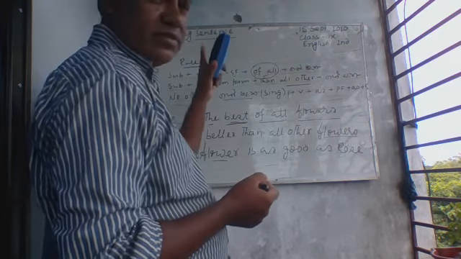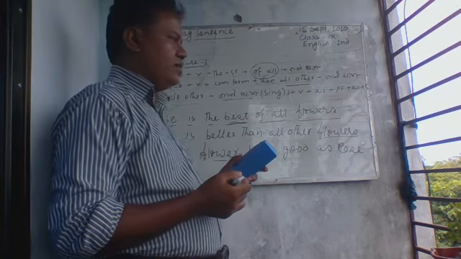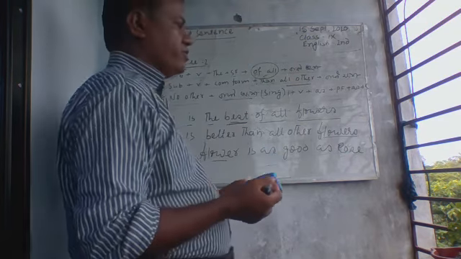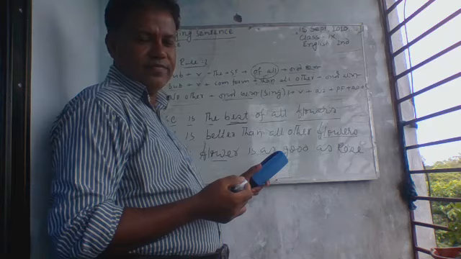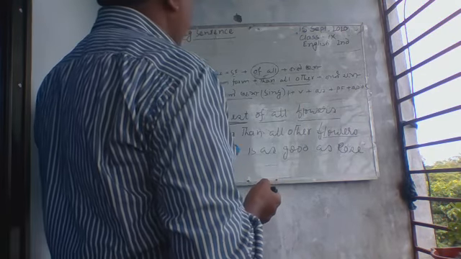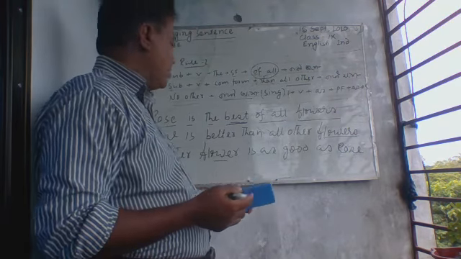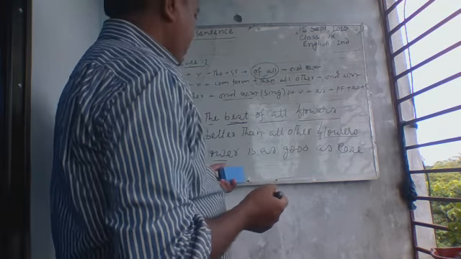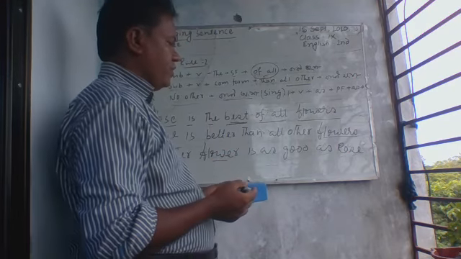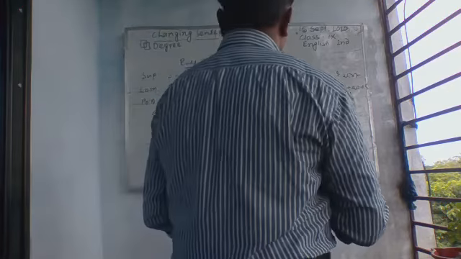The first rules, the previous class I have done. I use also no other. This is same. I think you have written this rule and you have also completed the three sentences. So move to another rule. Rule 3 now.